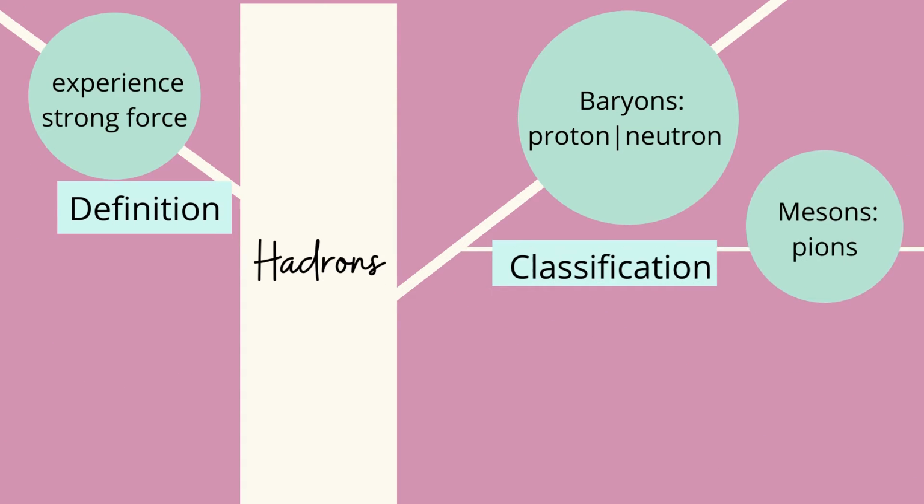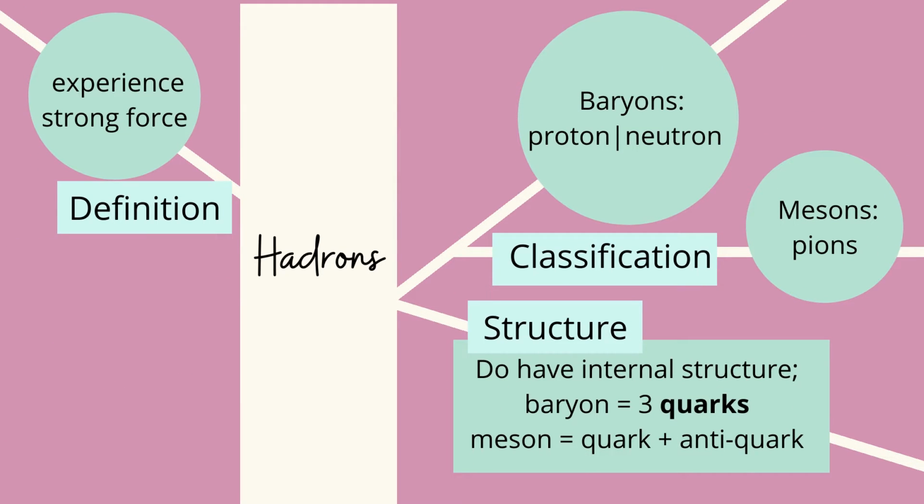Next, moving on to hadrons. Hadrons are known as the particles that experience all basic forces. There are two types of hadrons, which are baryons and mesons. Baryons consist of protons and neutrons. However, mesons only consist of pions. Both particles have internal structure. For instance, a baryon is a combination of three quarks, while a meson is composed of a quark and an antiquark.